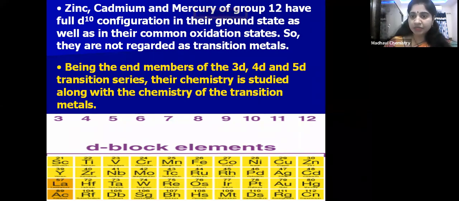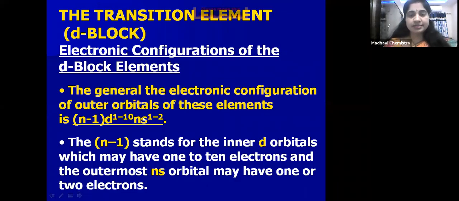Is that clear, children? Zinc, cadmium and mercury are not transition elements because they are having a completely filled d orbital even in the ground state as well as in the most common oxidation state, that is +2 oxidation state. So they are not considered as transition metals, but they are present at the end of the 3D, 4D and 5D series. So their chemistry is studied along with the transition metals, right, children? Next, this is about the introduction of D block and F block elements.